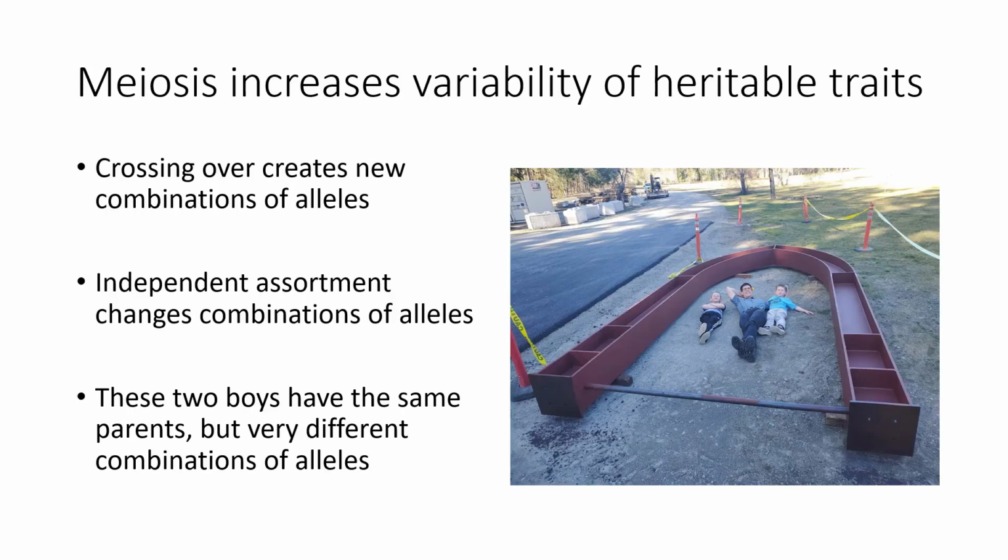Last, let's link it to meiosis. Meiosis increases the variability of heritable traits. You may remember that during meiosis, we have segregation, which means that you have one allele per gamete. That's good. We also have independent assortment, which means these alleles sort independently, and you're going to have new combinations of alleles. We also have crossing over, which results in new combinations of alleles. And we do have, during cell cycles, mutations, which introduce new alleles.